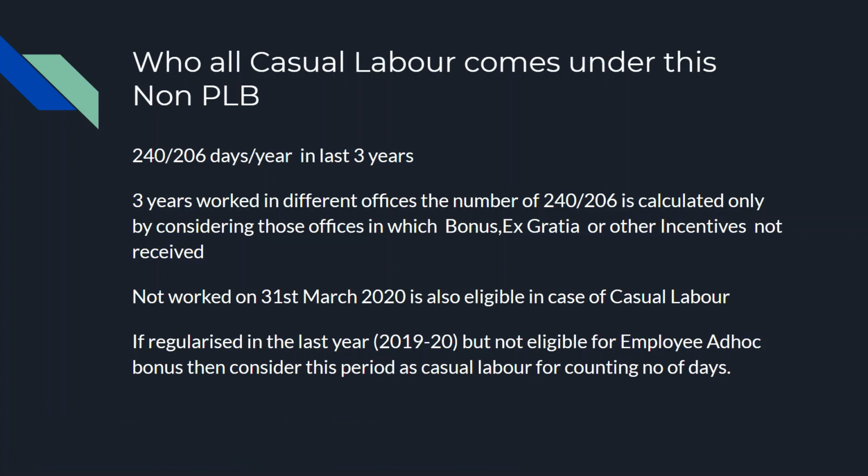He will show the employer that he completed 240 days in the last 2 years, and this year also, if he were a casual labor, he would have completed 240 days. Then overall he would complete the 3 years if he is not regularized. With that reason the employer has to satisfy and give the casual labor non-productivity linked bonus, but he will get only 1200 rupees maximum, not at par with the employee.